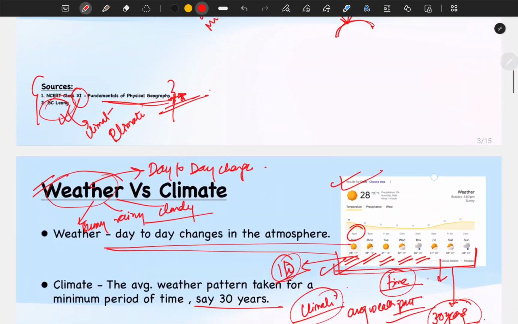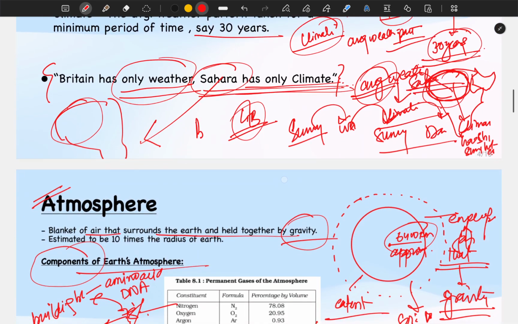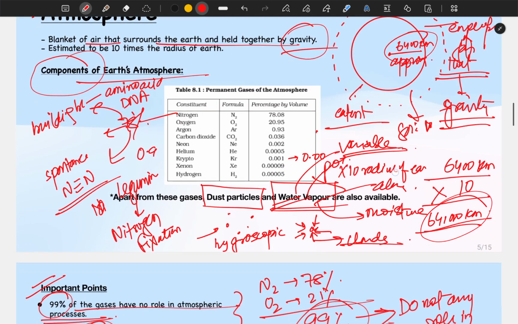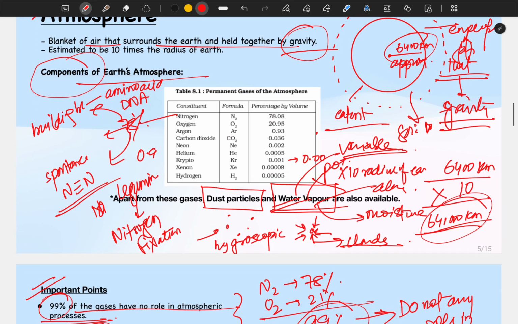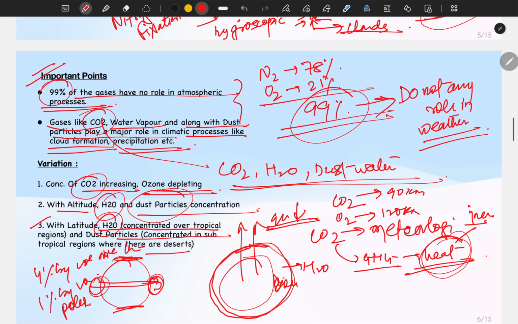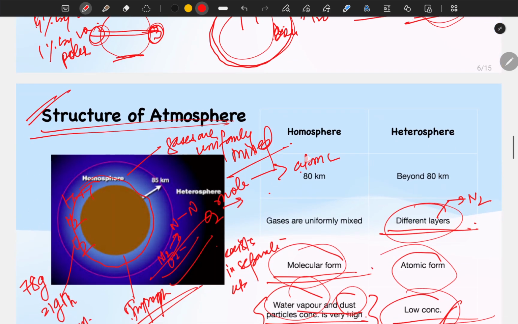For a quick revision, till now we have done the differences between weather and climate. The basic composition of the atmosphere, what different gases are, what their functions are, what the function of dust particles is, and of water vapor. We saw that 99% of the gases do not have any major role in the atmosphere. The more important role is played by gases like carbon dioxide, H2O, dust particles, and how they vary on the globe.